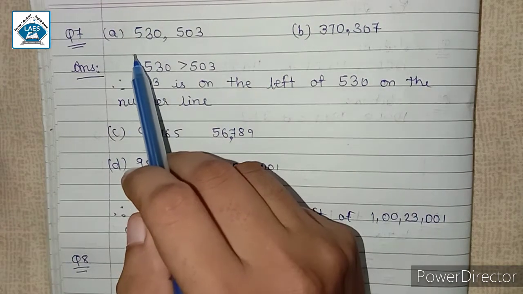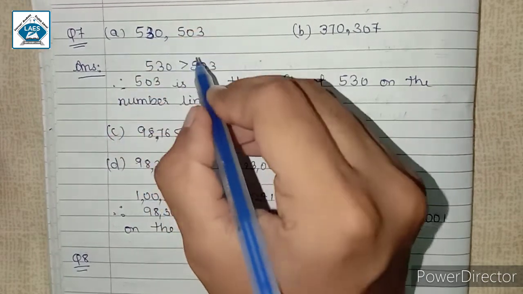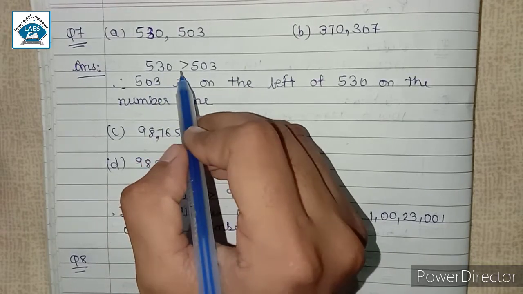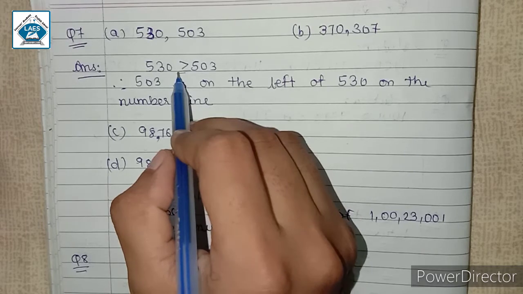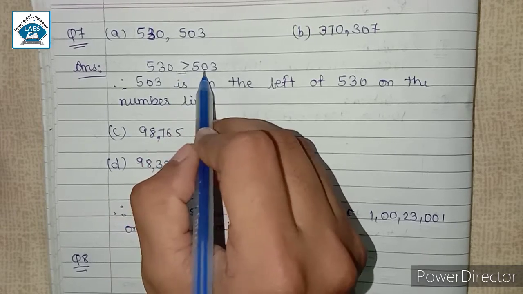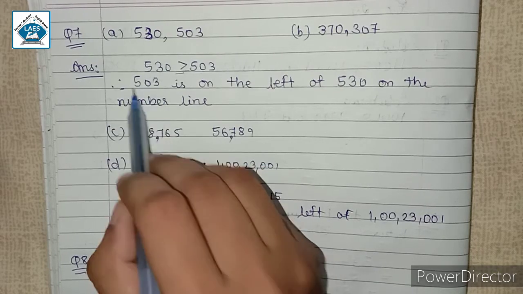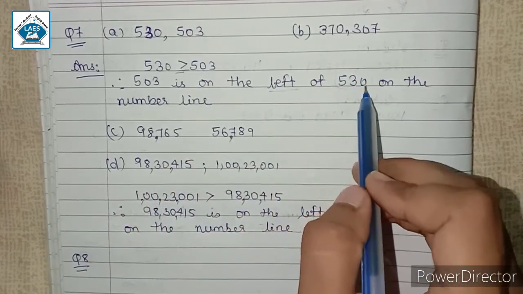So in the first question we have 530 and 503. So here we know that 530 is greater than 503. So we use this symbol of greater than between these two numbers. And as I told you before, since 503 is less, then it will be on the left of 530.